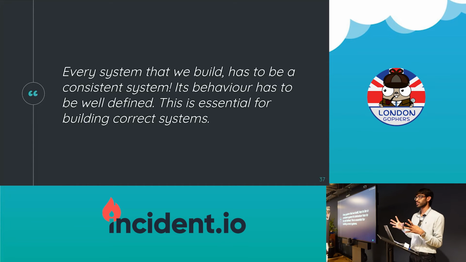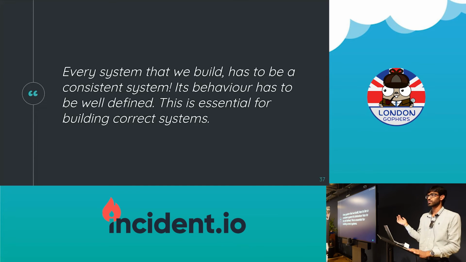This is a requirement that everyone should follow, and its behavior has to be well defined, and this is essential for building correct systems. It's really important to build correct systems. I think correctness should be 100%, that's a no-brainer. Nobody should build incorrect systems. That's obvious, but I think we don't do that ourselves. I have built incorrect systems myself. But again, that's what we should strive for.